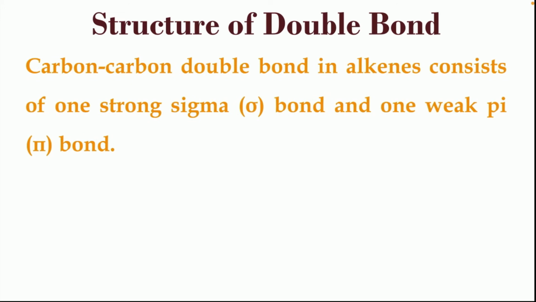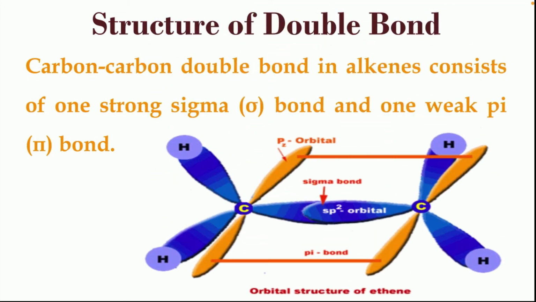Structure of double bond. The carbon-carbon double bond in alkenes consists of one strong sigma bond and one weak pi bond. As you see in the structure of the double bond, here you could see sp2 hybridized orbitals of carbon overlap each other to form 3 sigma bonds, and an unhybridized pz orbital of the carbon atoms overlap sidewise and they form the pi bond.